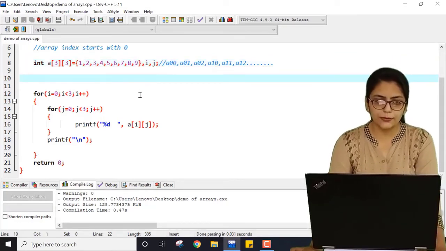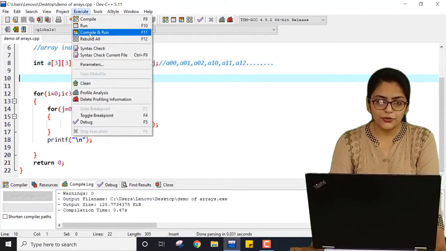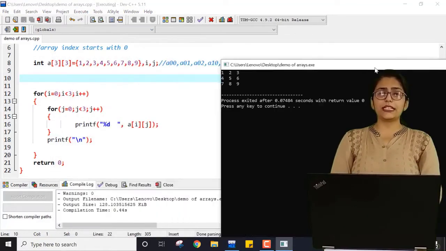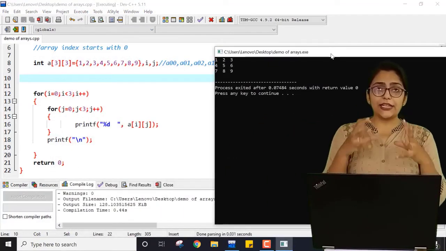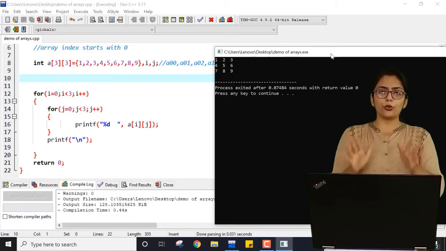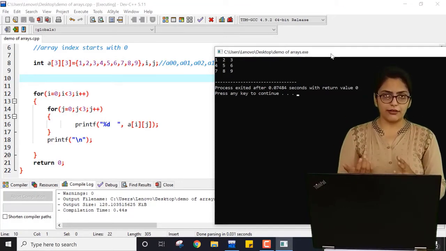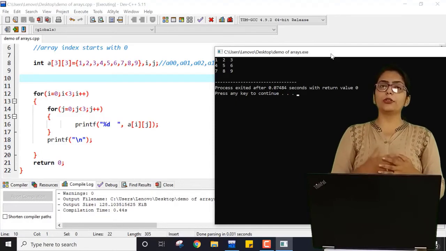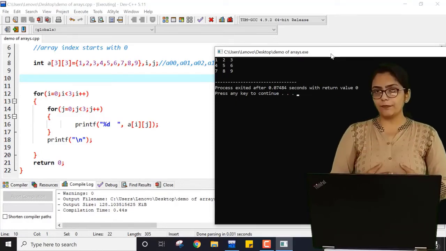If I just save this program, compile it and run it, it is directly printing this because I have statically given the values. So now you know how an array is declared. If they ask you about initialization, then array initialization can be done in 2 ways.